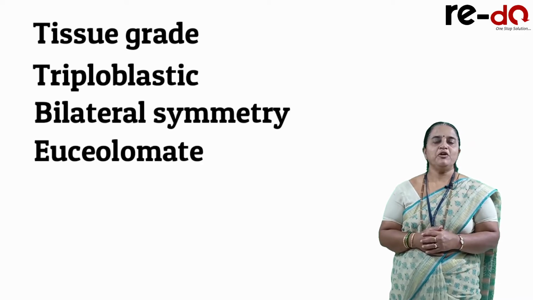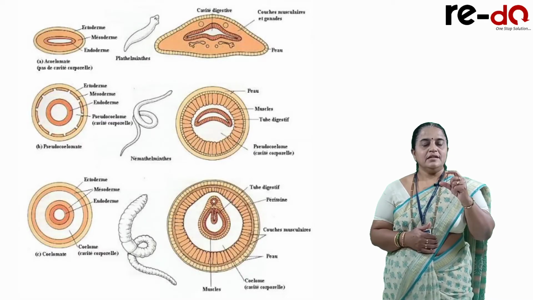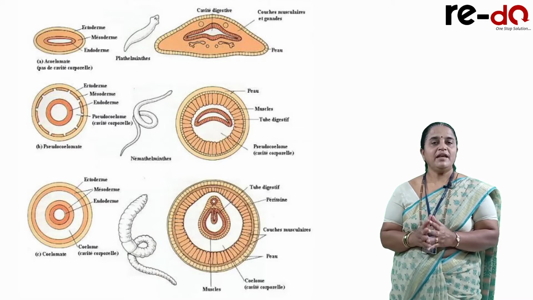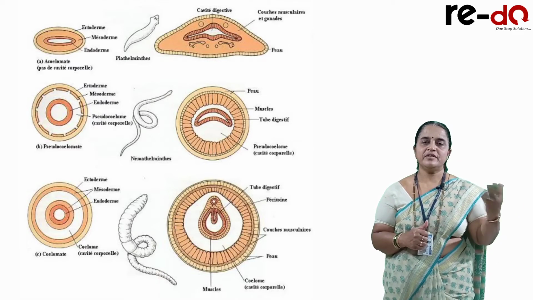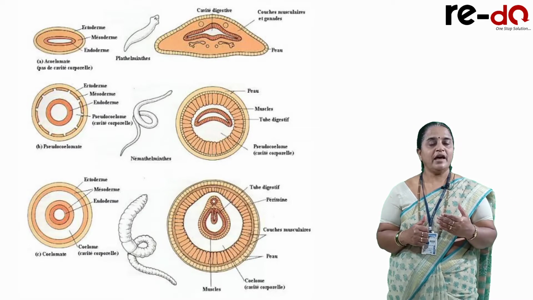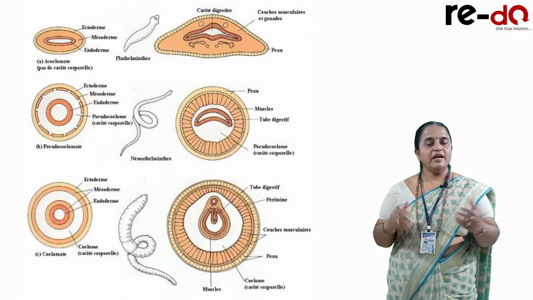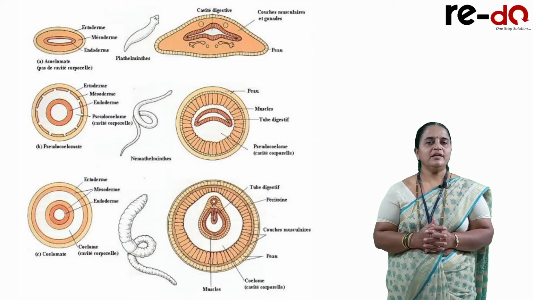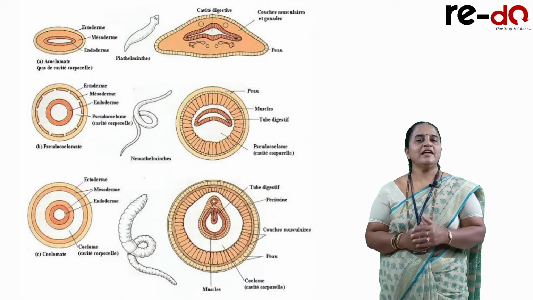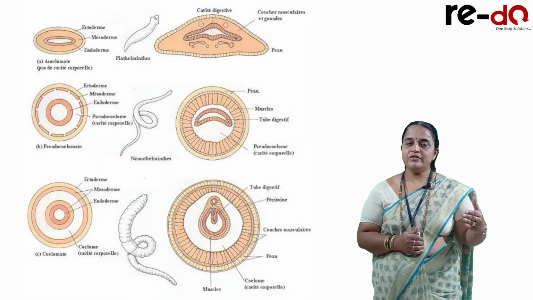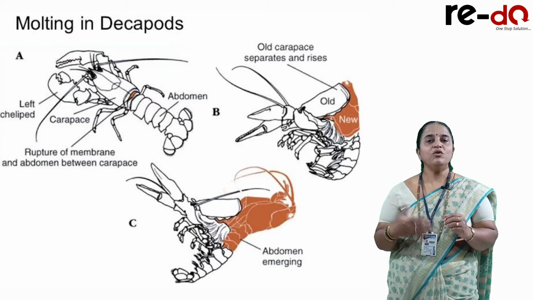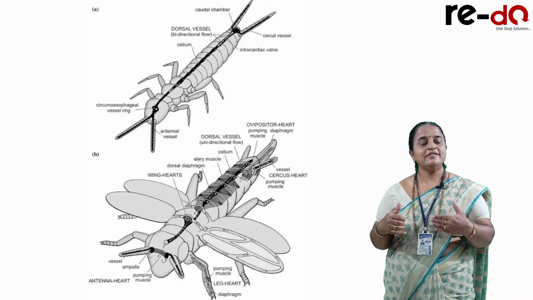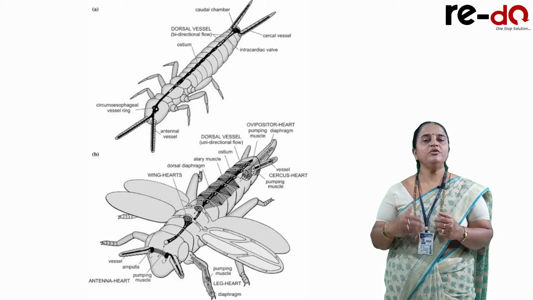If you analyze the body of an arthropod, the segments are attached to form divisions. Some animals have 2 divisions, some have 3 divisions in the body, with an equal number of segments. The entire body of an arthropod is covered by a chitinous exoskeleton. During metamorphosis, they show ecdysis or molting. It is a process of replacement of the exoskeleton as they start growing, to form a new exoskeleton.